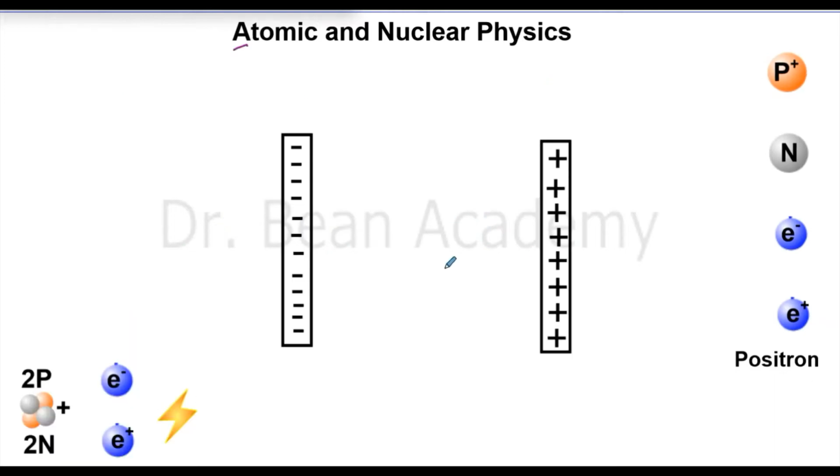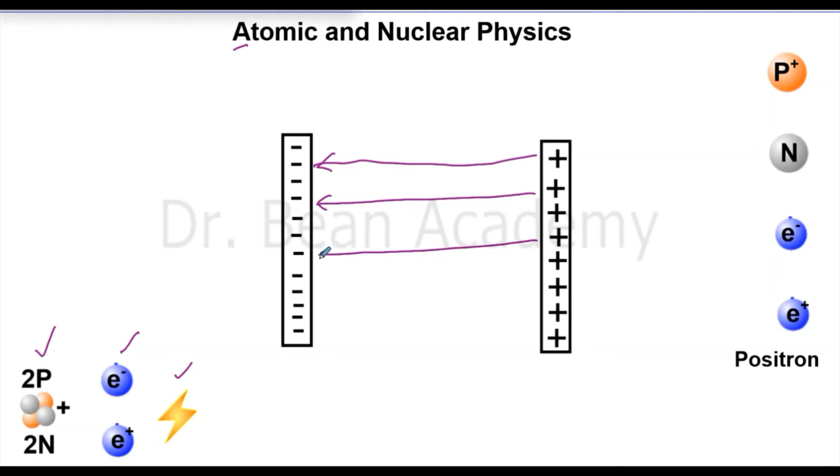So how did we know that an alpha particle has positive charge, a beta particle has negative charge, and gamma ray has no charge? That experiment is very simple. If I have positive charges on this plate and negative charges on this plate, I know that there is an electric field set up between these two plates.